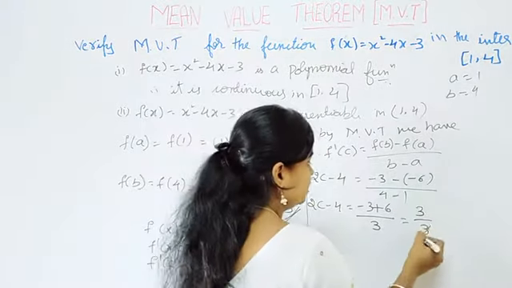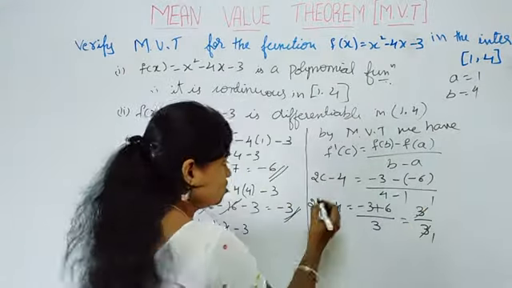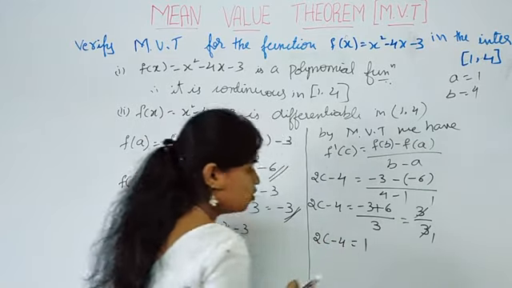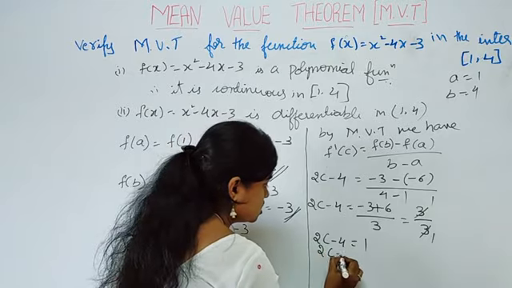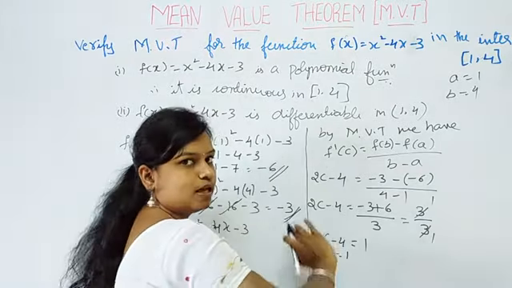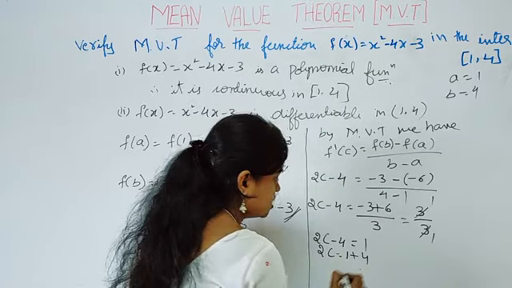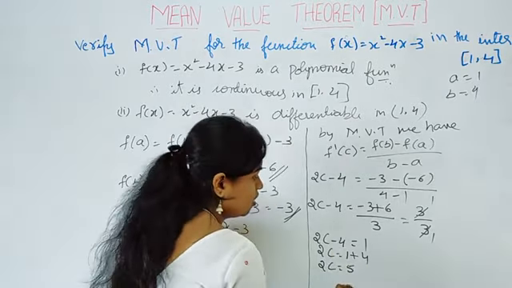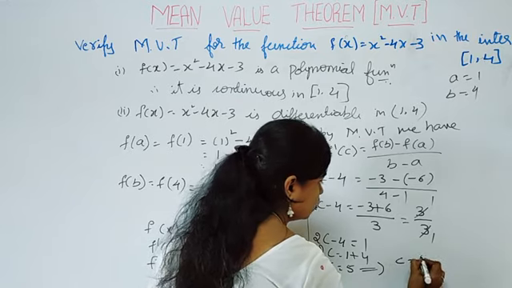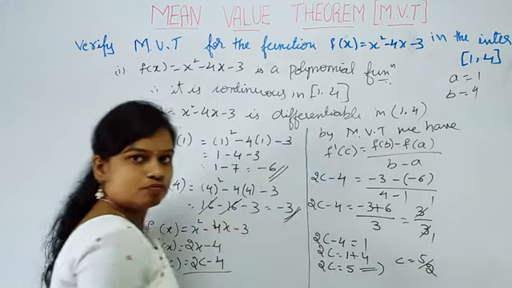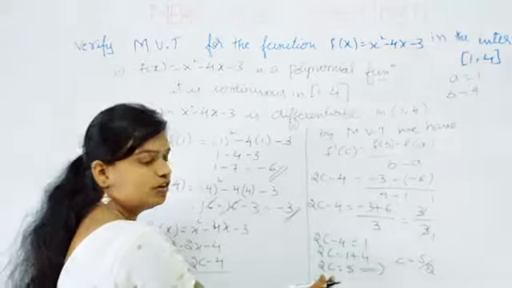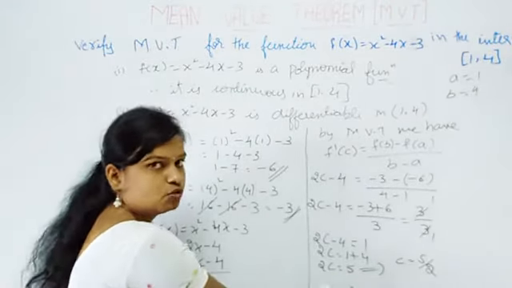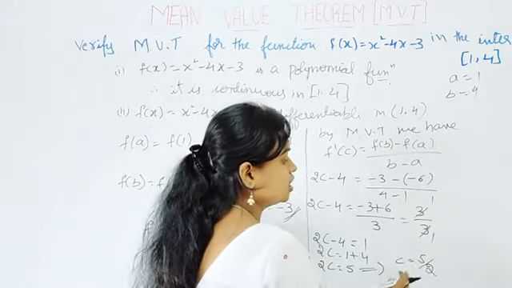Right? So 3 ones are 3. So the remaining 2C minus 4 is equal to, here we have 1. So 2C is equal to 1. So shift this minus 4 to here, it becomes plus 4. Or 2C is equal to 1 plus 4 is 5. That implies C is equal to what? 5 by 2. Right? Because we want only C, here we have 2C. Shift this 2 to here, it comes to denominator. So C is equal to what?